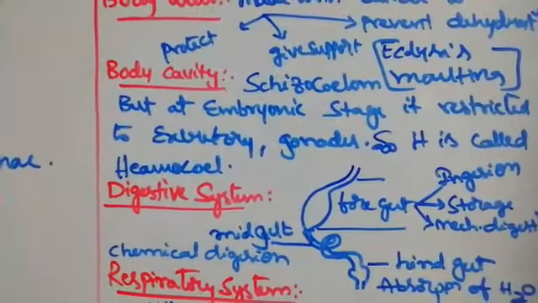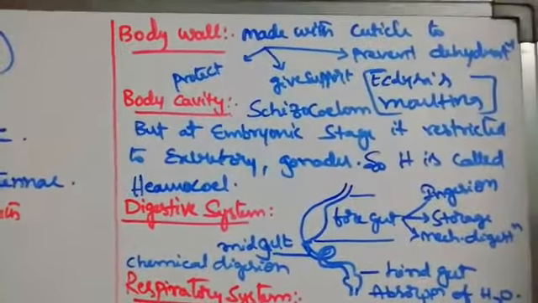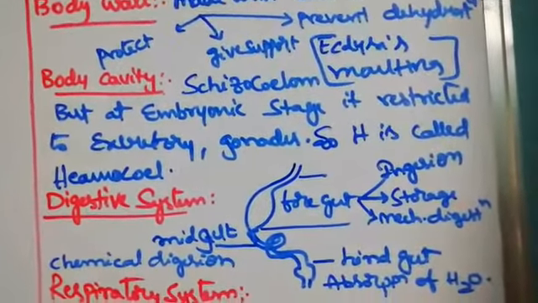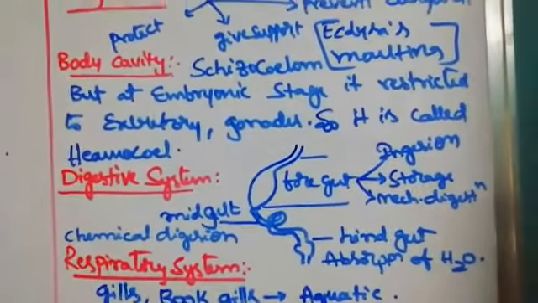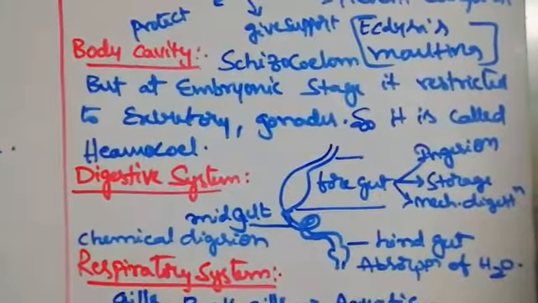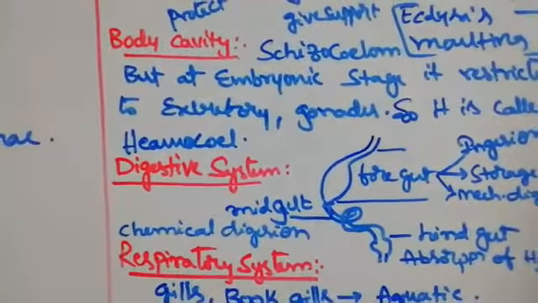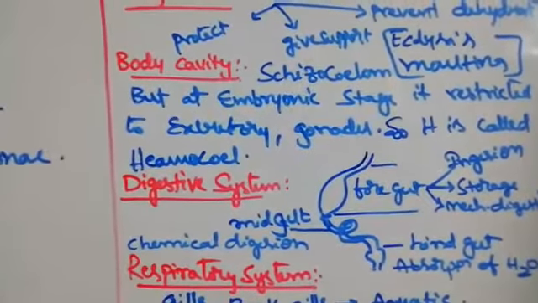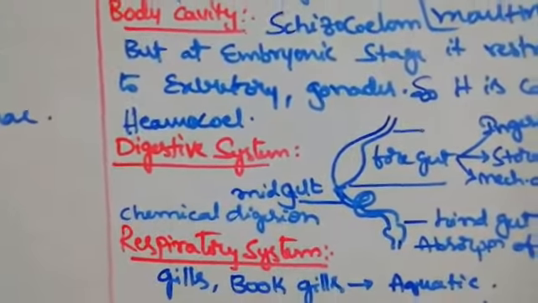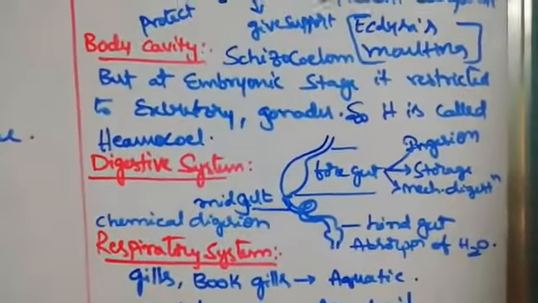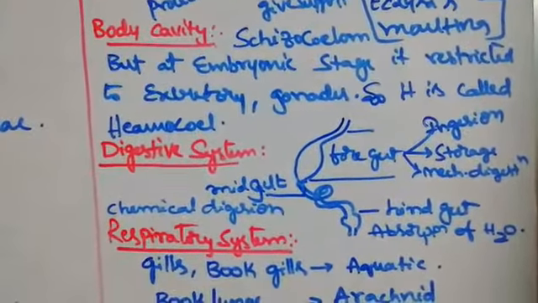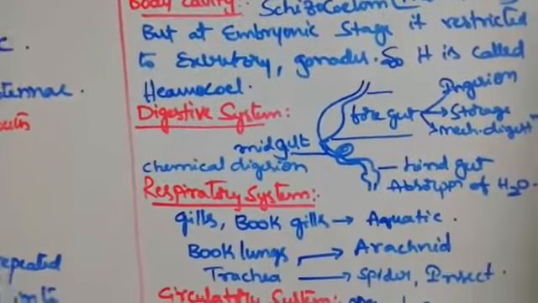Next, come to the body cavity. Arthropoda actually come under schizocoelom. But at the embryonic stage, the coelom is restricted to the excretory organs and gonads, and the body cavity is filled with blood, and the remaining part is blastocoel. That's why we call the body cavity here the hemocoel, not a schizocoelom. Even though it is a schizocoelom, it is restricted to the gonads and excretory organs. The remaining space is filled with blood. That's why we call it a hemocoel.